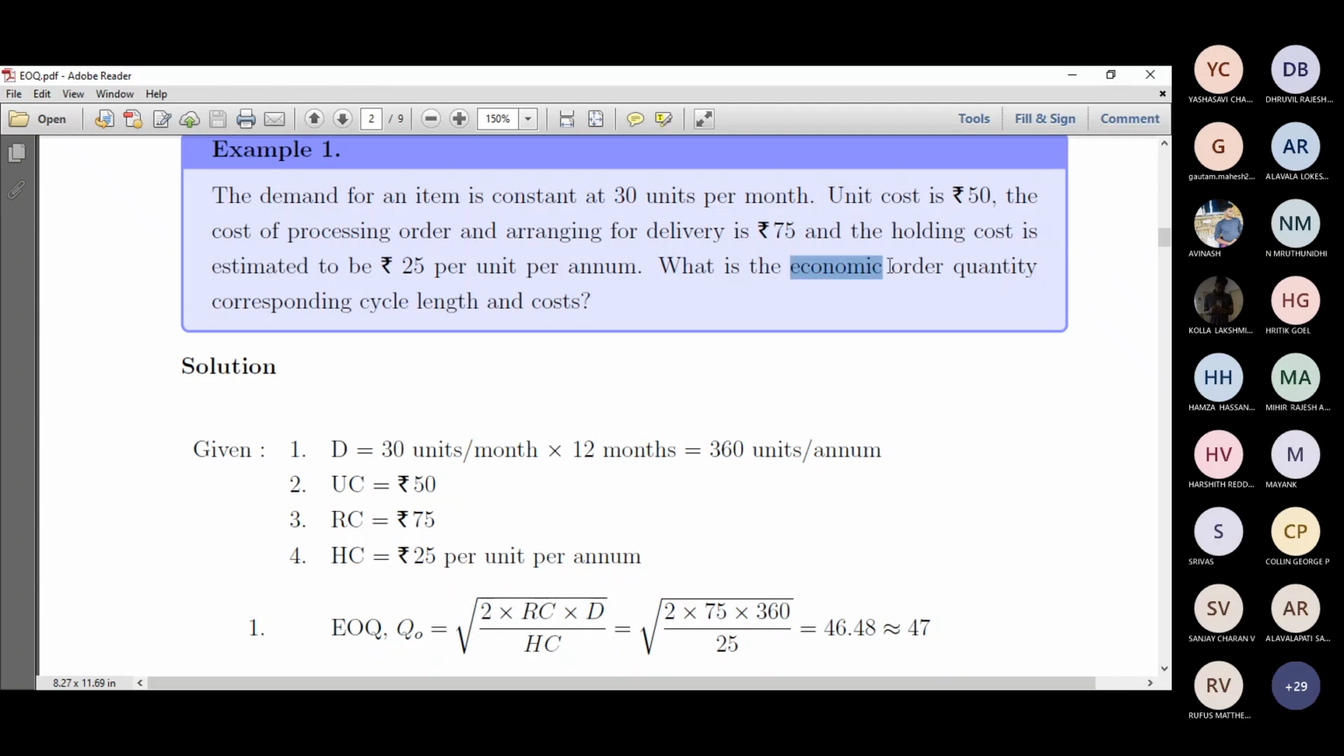The first objective is to find out the economic order quantity. So what is the quantity that we need to have so that our business gets the minimum total cost? It does not talk about profit, but it talks about the minimum total cost. We need to minimize the reorder cost, minimize the holding cost, and so on. We are not minimizing the unit cost, it cannot be done, but we can minimize the holding cost and reorder cost. So first we'll take a look at the economic order quantity.